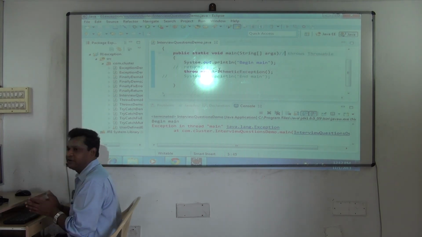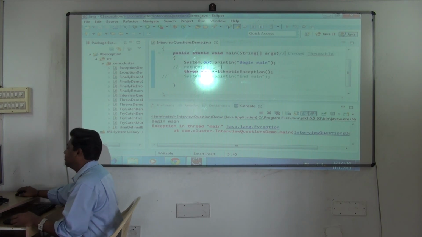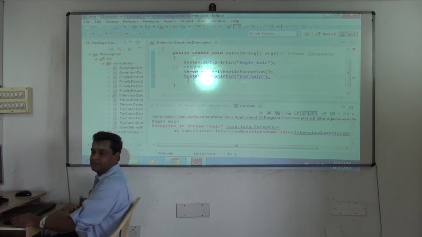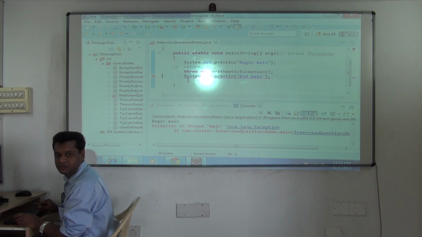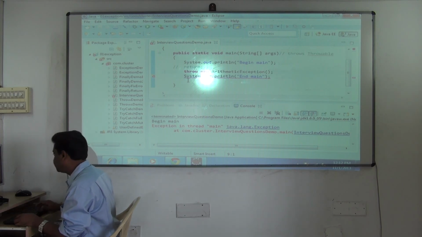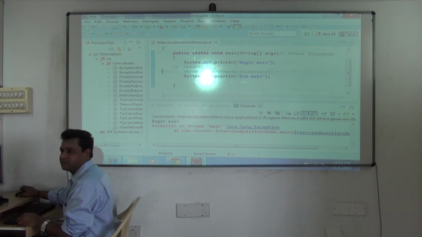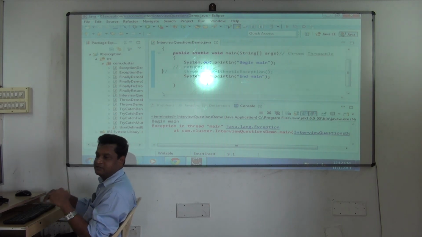It means if you are throwing an unchecked exception, no need of bothering about it. Don't write try catch also, no need of writing throws also. Okay. So I'll write throw new ArithmeticException. Yes, it will compile. But if I write any statements, you should know how to resolve the errors now. Are you clear? Anyway, it gives you a compilation error because it is unreachable code. Are you clear with this now? So under any condition, below throw and return is not getting executed.